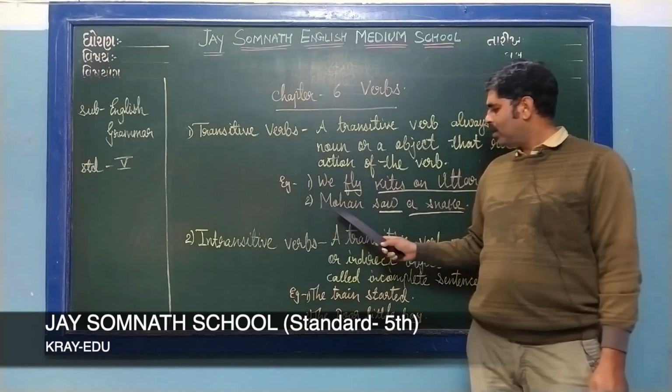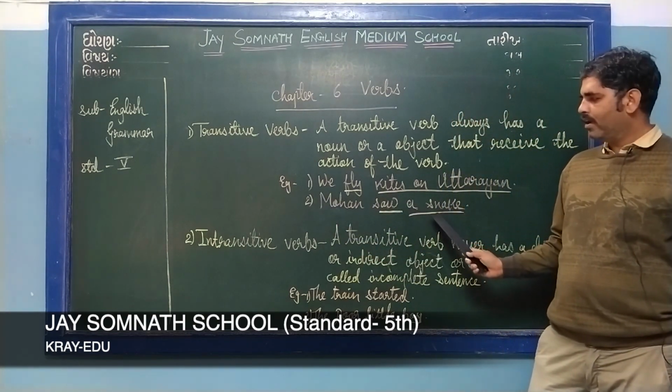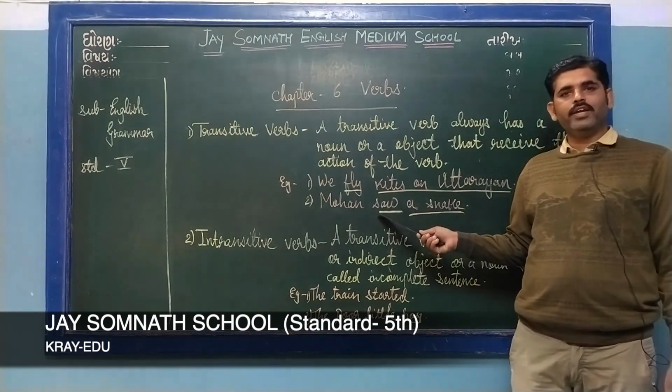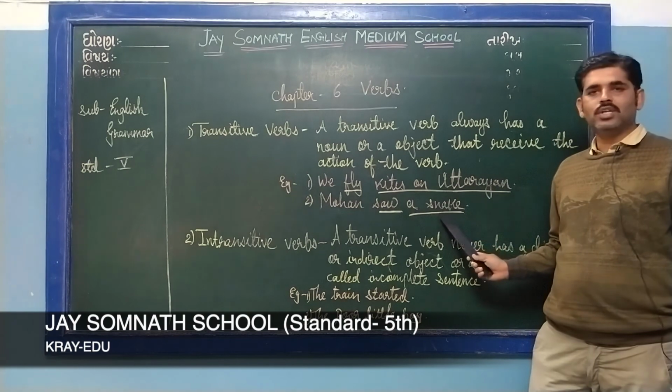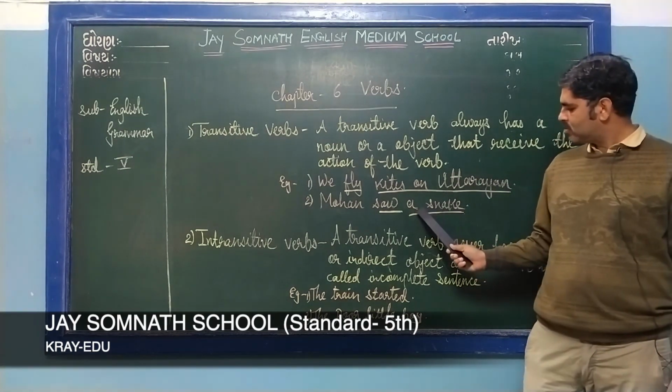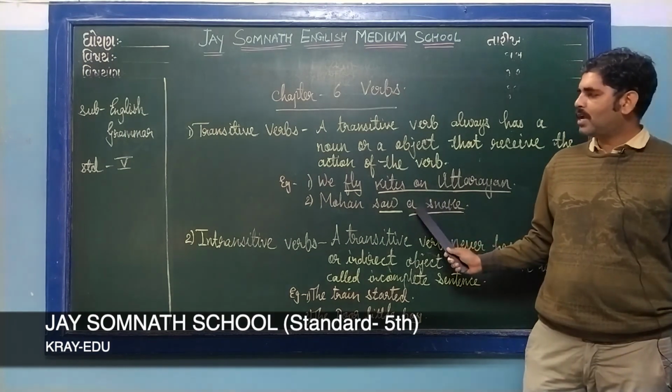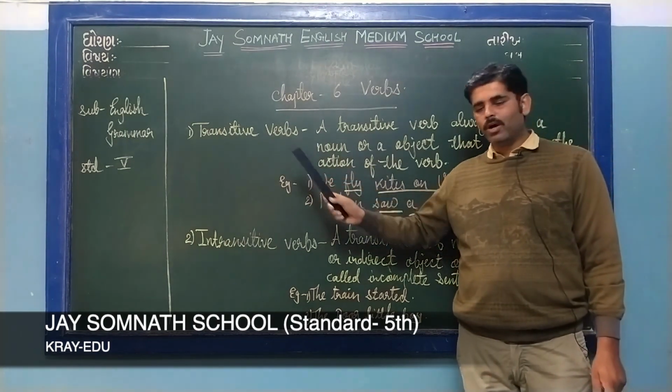The second example: Mohan saw a snake. What is the action done by Mohan? He saw. But what did he see? He saw a snake. So there is an object, and this object receives the action of the verb. That's why these two examples are called transitive verbs.